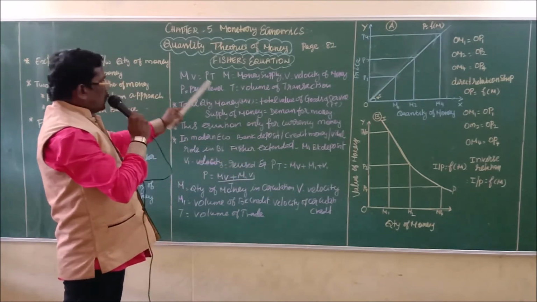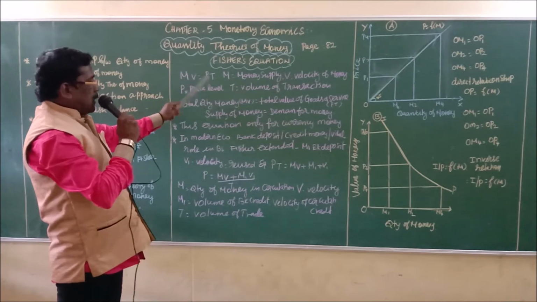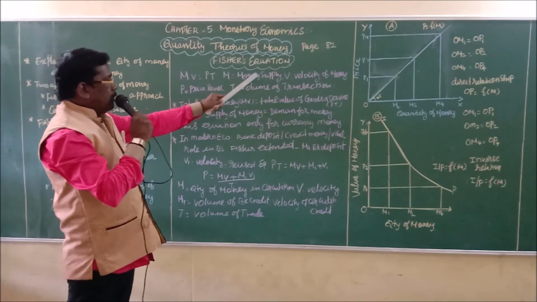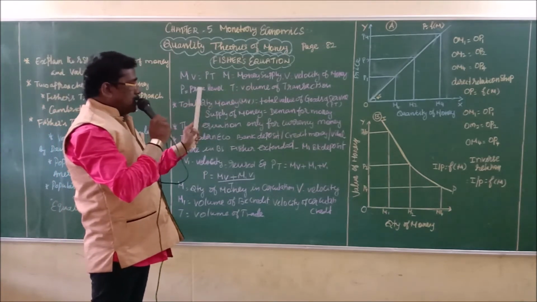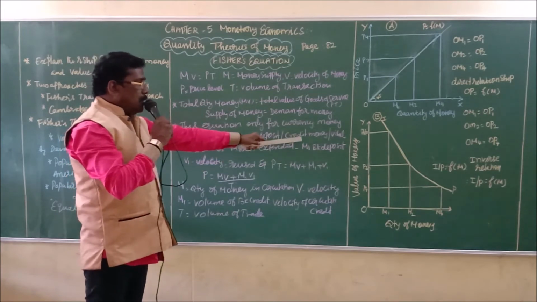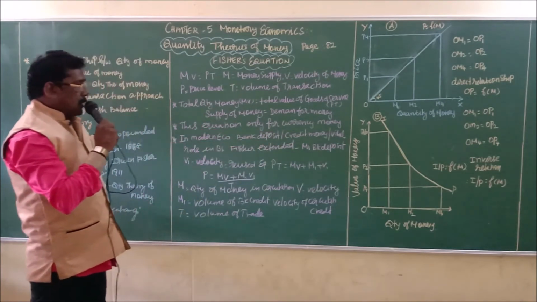Previously it was MV equal to PT. That means money supply, velocity of money, volume of transaction and price level, but it did not consider bank deposits and credit creation by the bankers.